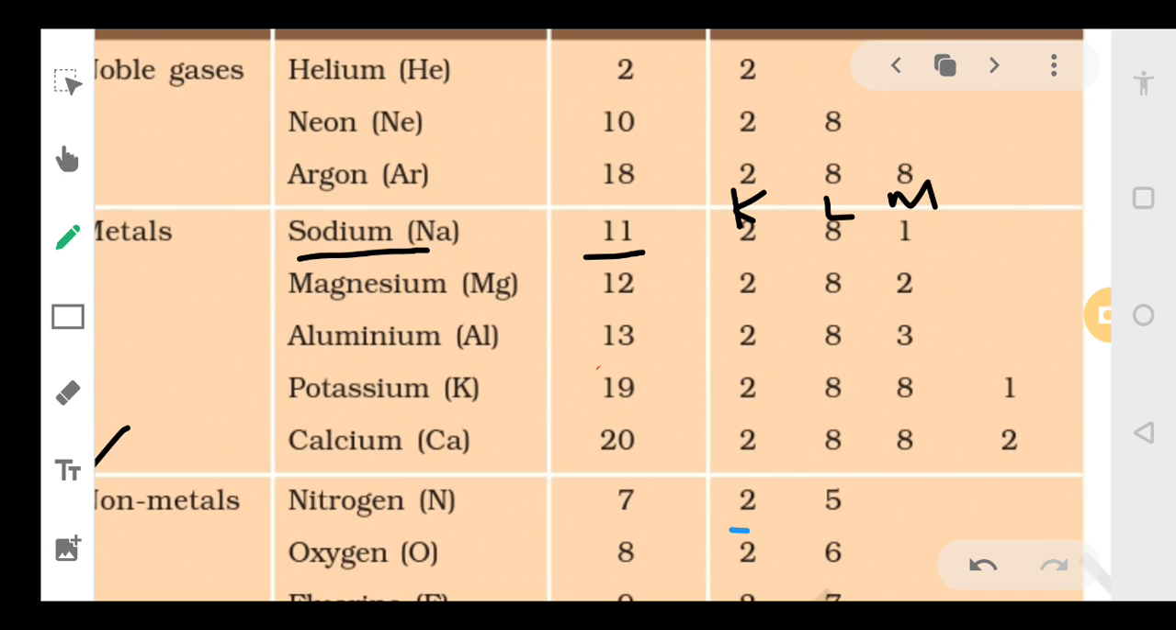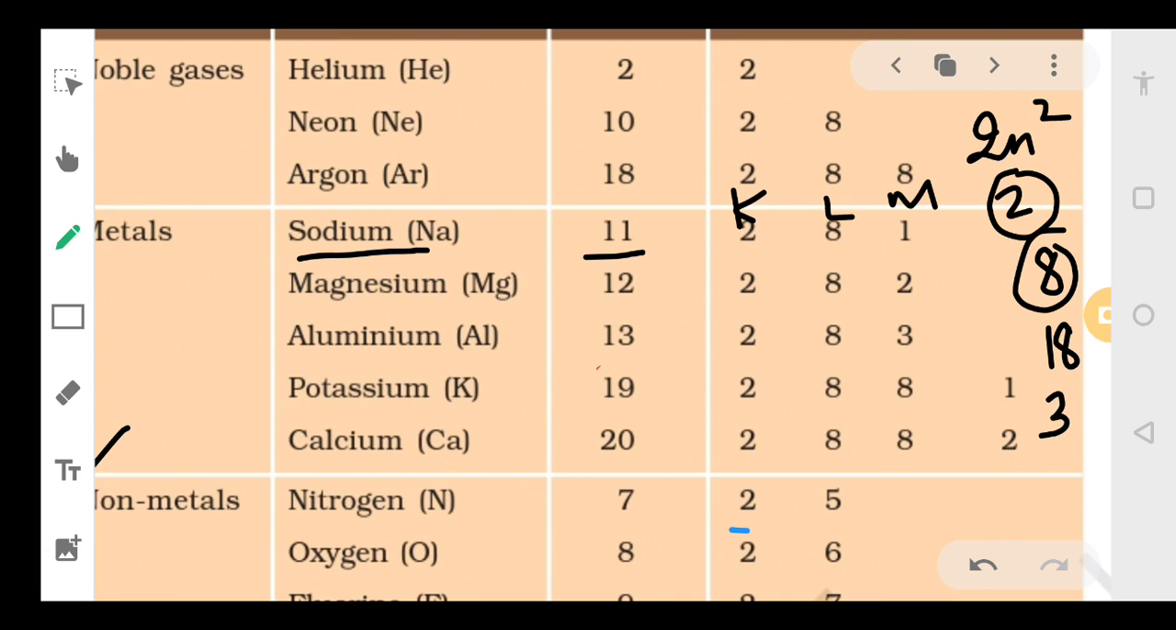I hope you remember this, since you have done this in class 9th. If there is any doubt, you can still ask me. This division of electrons is as per the 2n square rule, where you can have a maximum of 2 electrons in the K shell, 8 electrons in the L shell, 18 in the M shell, and 32 in the N shell. So you have to divide the number of electrons as per the 2n square rule.